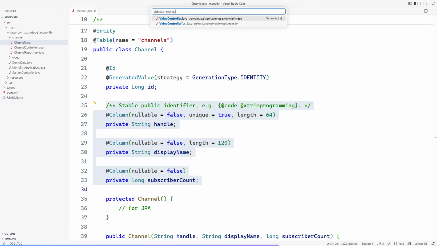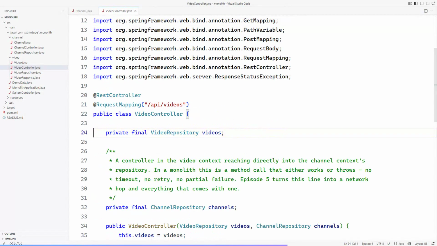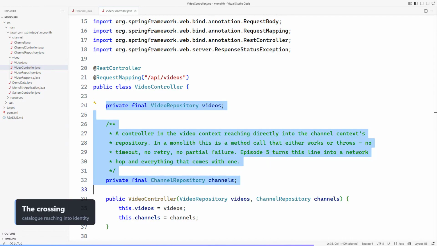And here is the boundary crossing. The video context holds a repository belonging to the channel context. 1 import, 1 method call. That single line is the entire difference between 2 packages and 2 services. And in episode 5, it becomes a network call that can fail.